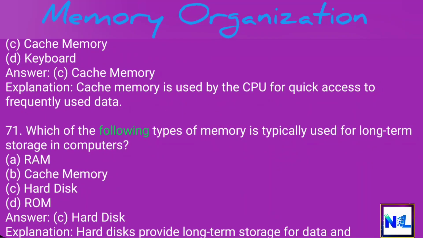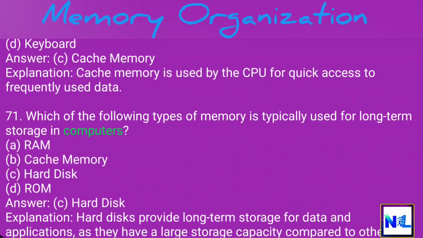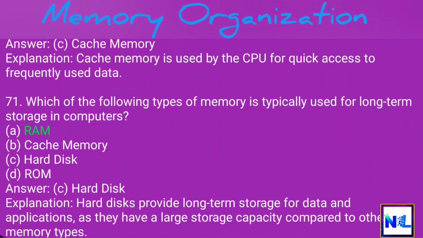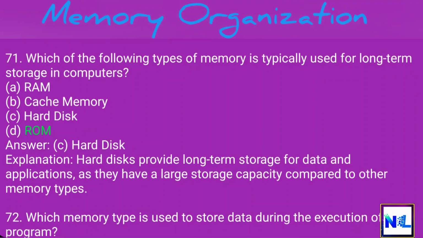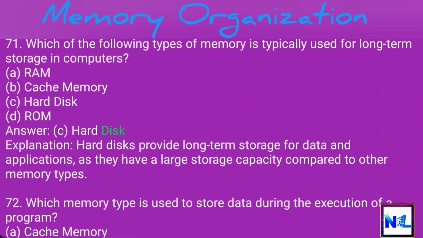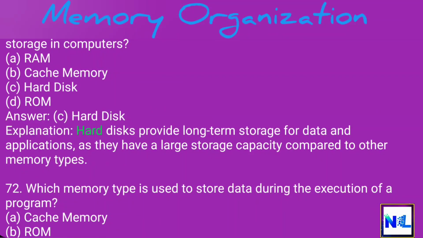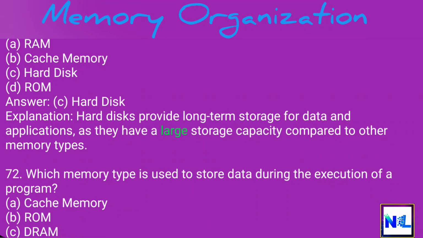71. Which of the following types of memory is typically used for long-term storage in computers? A. RAM. B. Cache memory. C. Hard disk. D. ROM. Answer. C. Hard disk. Explanation. Hard disks provide long-term storage for data and applications, as they have a large storage capacity compared to other memory